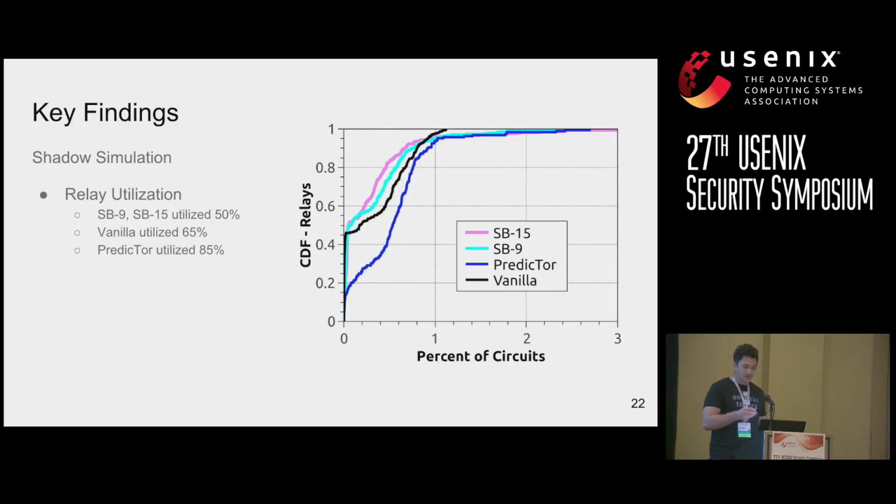Some other key findings. This figure on the right is a CDF of the percent of circuits that each relay was selected for the path selection algorithms, and it indicates relay utilization. And this was done on our shadow simulation. We found that SB9 and SB15 utilized 50% of the Tor network, and they ignored the other 50% of relays with lower bandwidth. We also observed that vanilla utilized 65% of the network and ignored the other 35%. And PredicTor had the best load distribution, and it utilized 85% of the network, even though some of those relays probably had lower bandwidth.